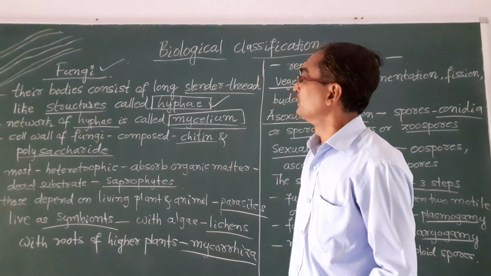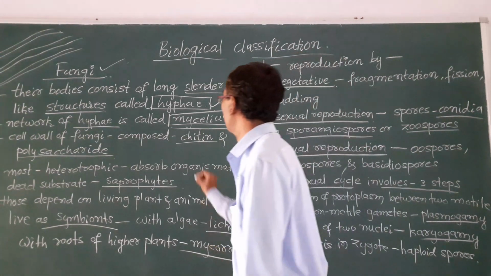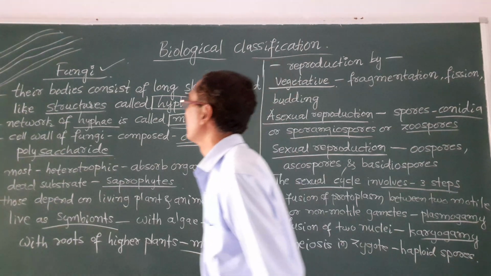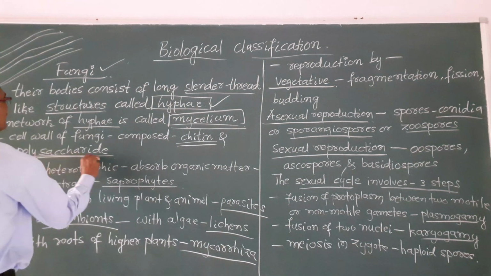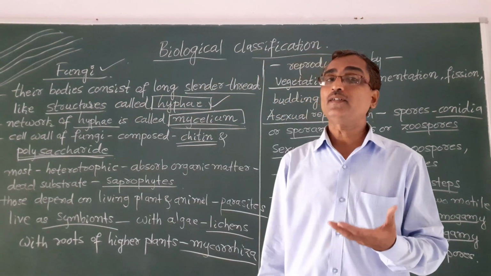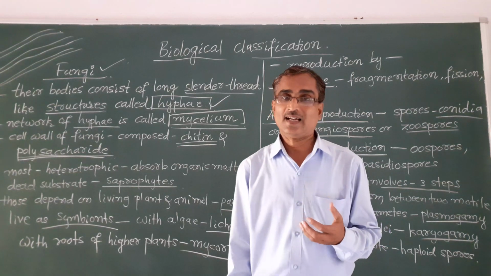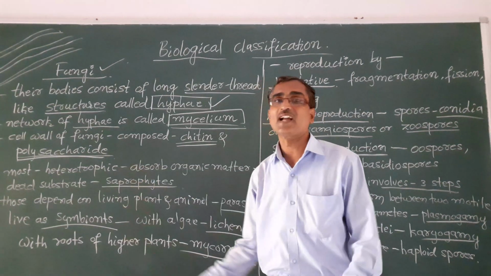The cell wall of fungi is composed of chitin and a polysaccharide. So the cell wall of fungi is made up of chitin and a polysaccharide.